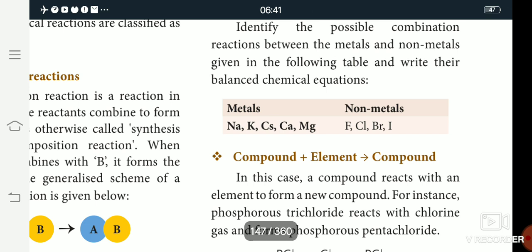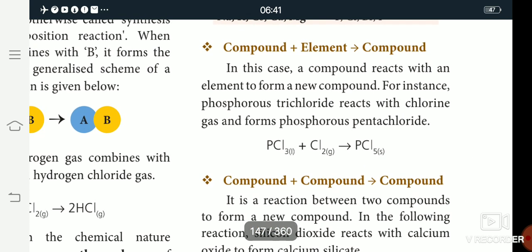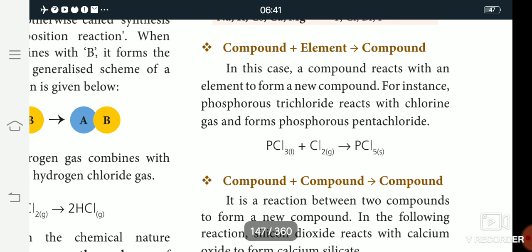Then the next reaction is compound plus element gives compound. The example is PCl3, whose name is phosphorus trichloride. Phosphorus P, tri means 3, then chloride.